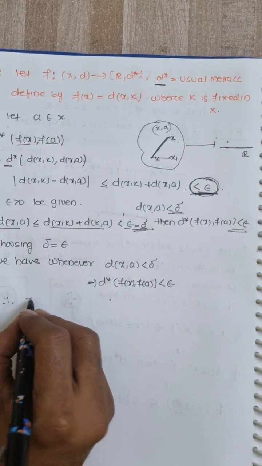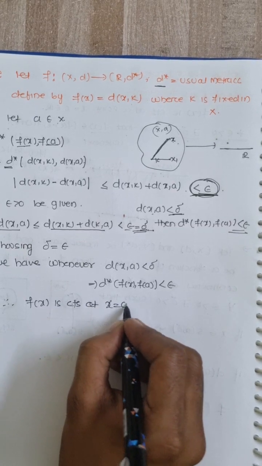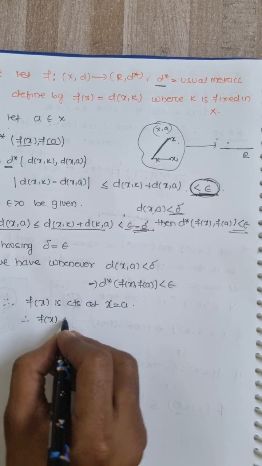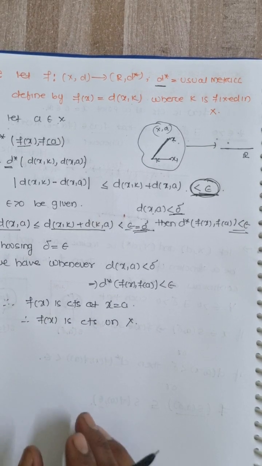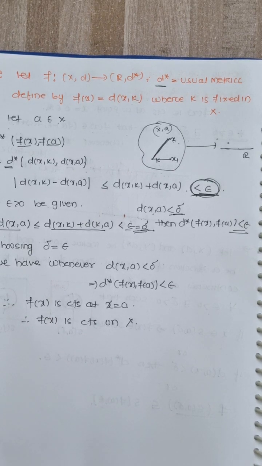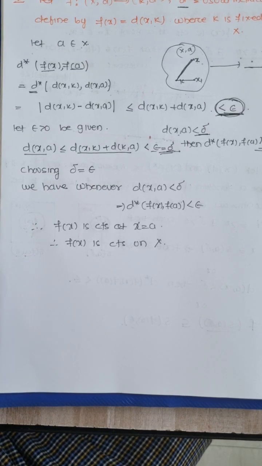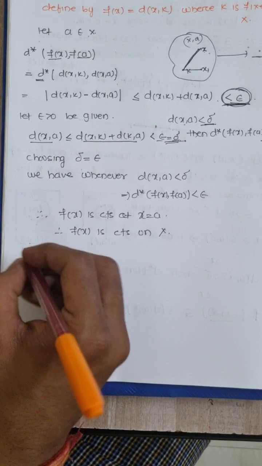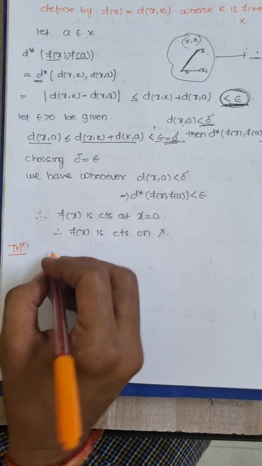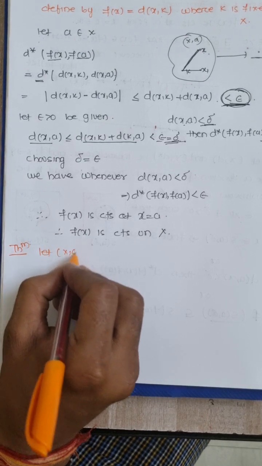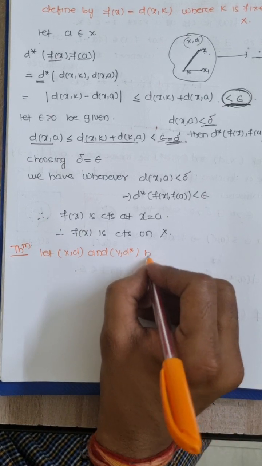Hence I can say that f(x) is continuous at x equal to a, hence f(x) is continuous on x. Okay, next we will prove a theorem. It is a very interesting theorem, the sequential criteria. Let (X, d) and (Y, d*) be metric spaces